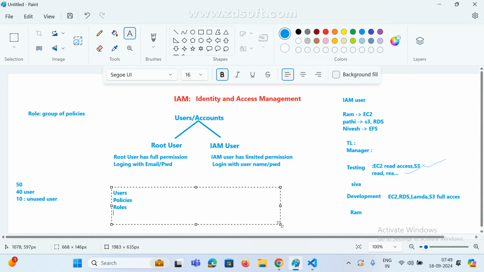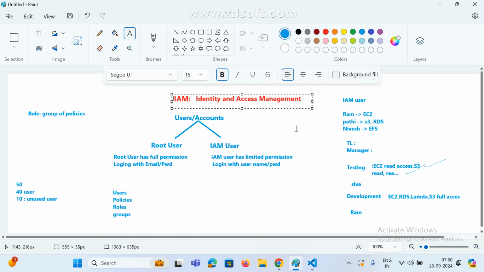Next, policies, roles, and groups. Mostly they are touching these things only: how to create a role, how to create users, and how to create policies. They are asking a simple question first: what is IAM? Here we can create users, create policies, and attach them to those particular users.